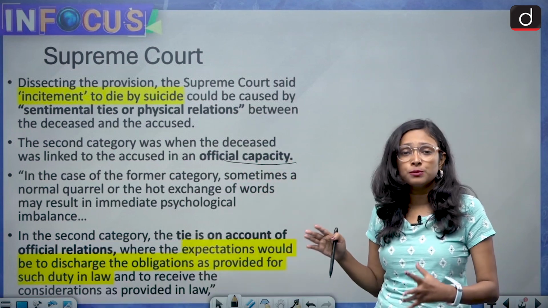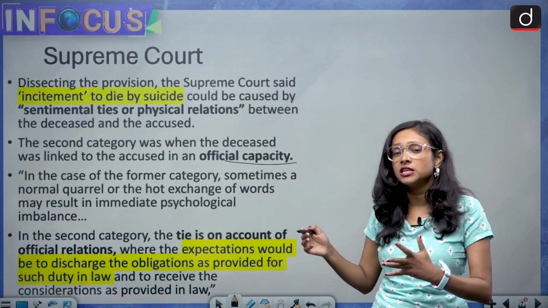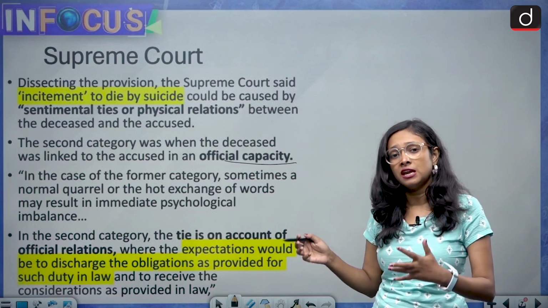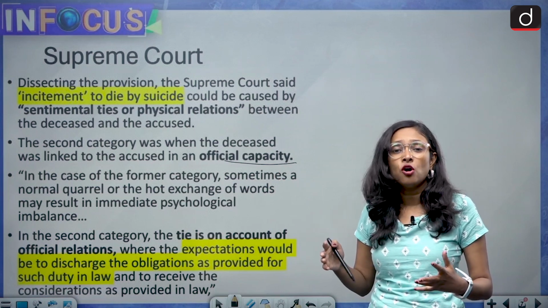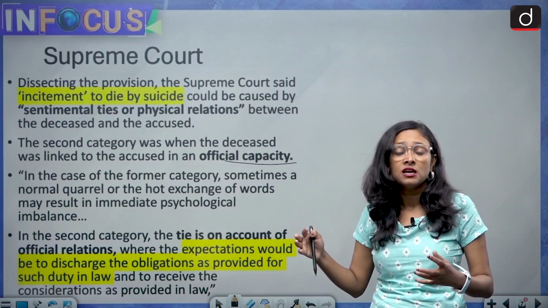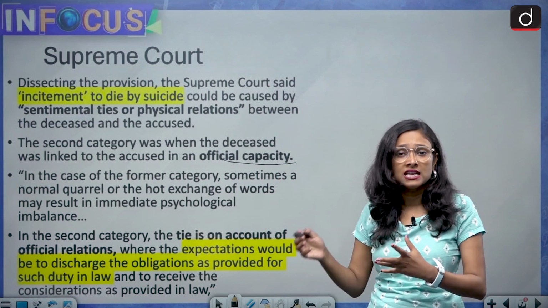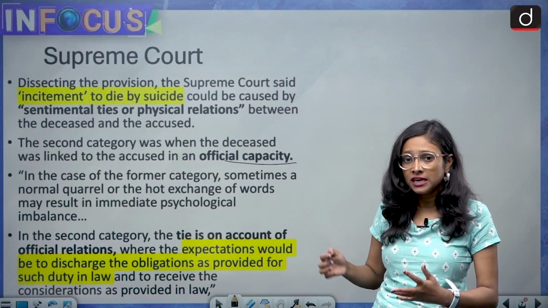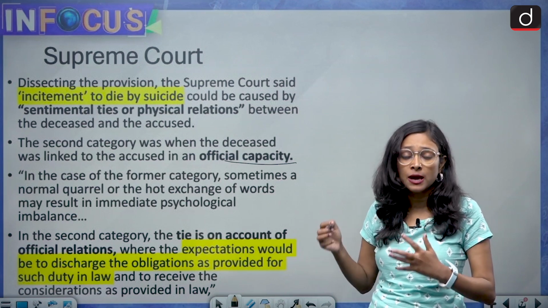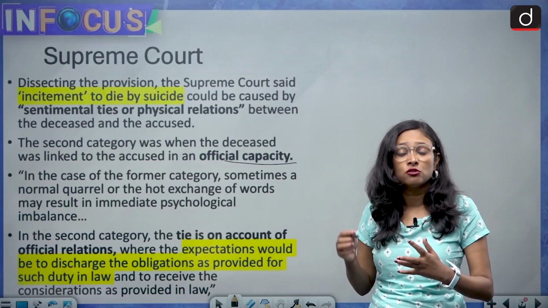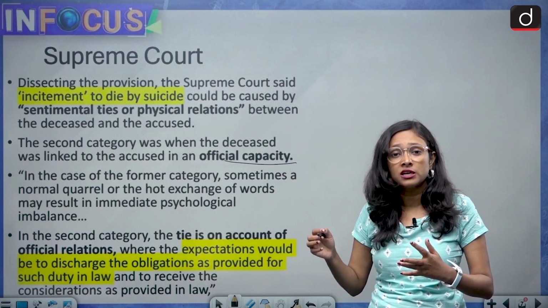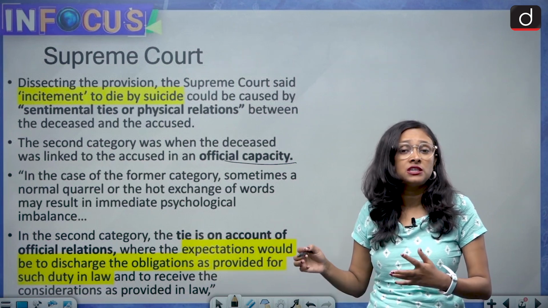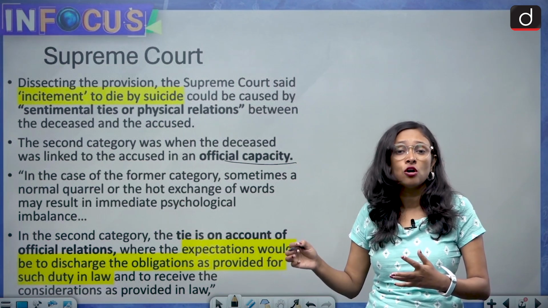And the Supreme Court had observed that in the former case, which is the sentimental ties case, there are chances that there can be an environment in which people often indulge in hot debates and so much emotional pointing, and as a result one person can take such an extreme step. But in the case of the physical relation or official capacity, the rules and regulations are there and one person has some expectation to fulfill his or her duty. In that case, everything is governed by the policies, rule of law, duty of law.